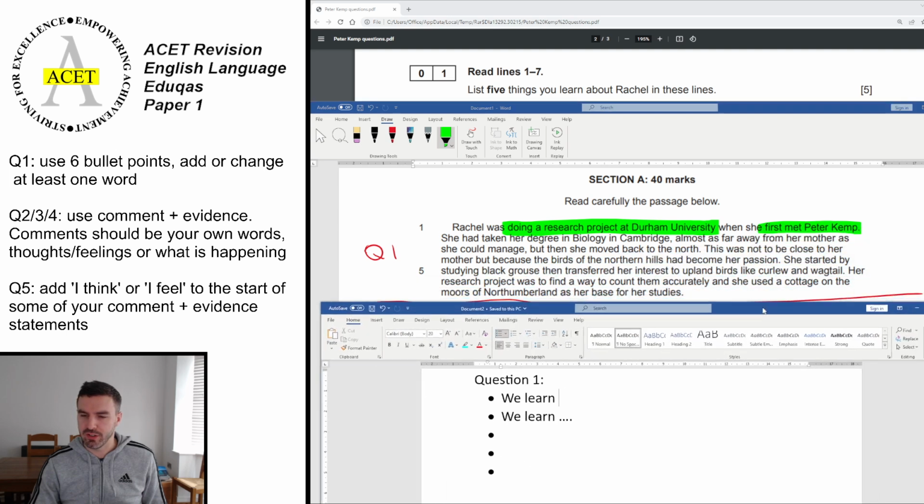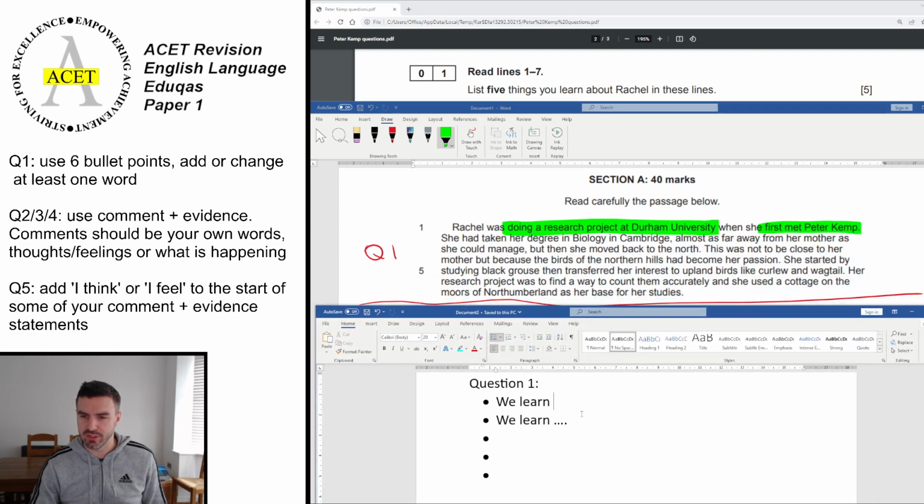Now, I'm not going to give you the answers just yet. I'm just going to give you an example of the kind of thing that you write. Remember, we don't just copy the quote entirely. If you put Rachel was doing a research project at Durham University and you copy all of that first line there without changing at least one word, you may not get the mark. Okay, so just to be safe, make sure you alter. So she, changing Rachel to she, you can put we learn at the front as well, and just make sure you've made it part of your own phrase, your own sentence.